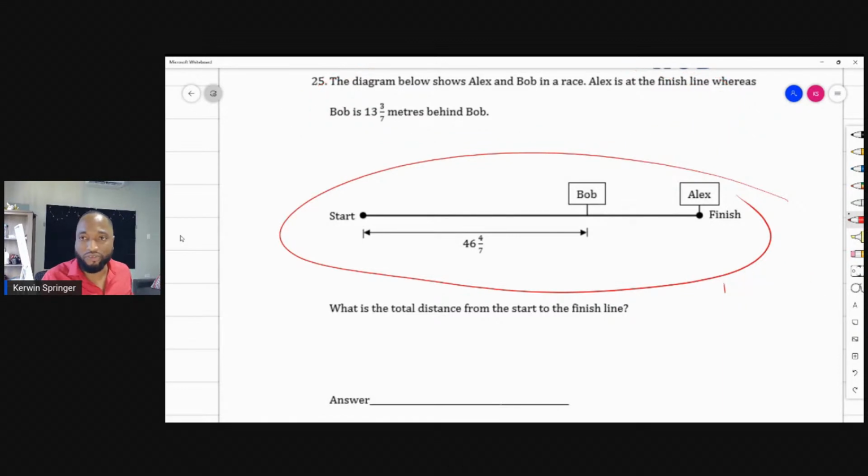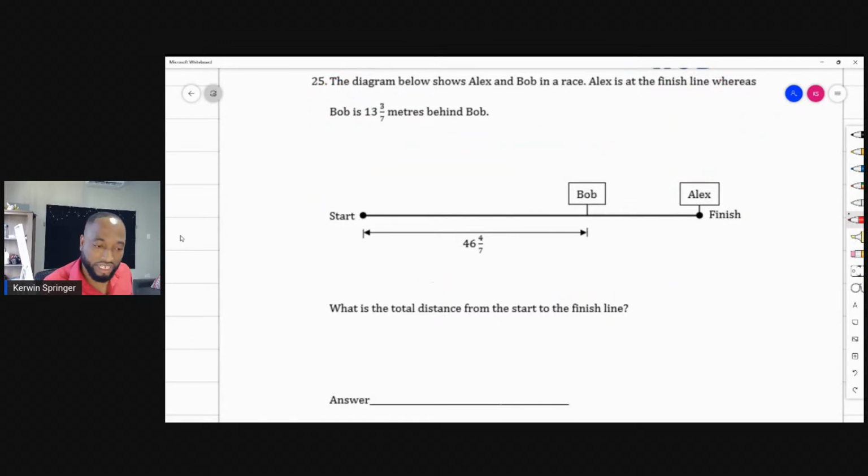So I would take the info from the words and put it here, because they're saying that Bob is 13 and 3/7 behind the finish line with Alex. So I should put 13 and 3/7 here. And now if they ask me from start to finish, I could just add these two together, which is cake and ice cream. Or you could put some cake and ice cream emoji there.